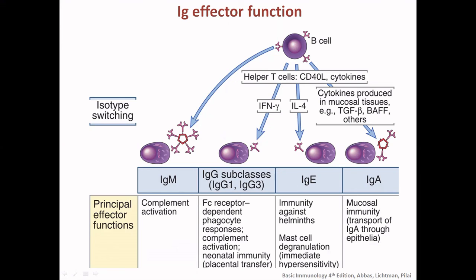And when it is IL-4, it is IgE. This is immunity against helminths and mast cells, meaning it is mostly allergic reaction. And cytokines produced in mucosal tissue like transforming growth factor beta, BAFF, and others lead to IgA secretion, which is for mucosal immunity, found mostly in the epithelial cells. They are for transport of the IgA through the epithelium.